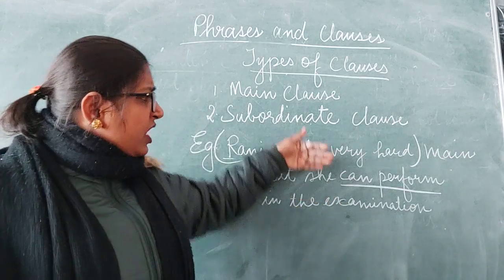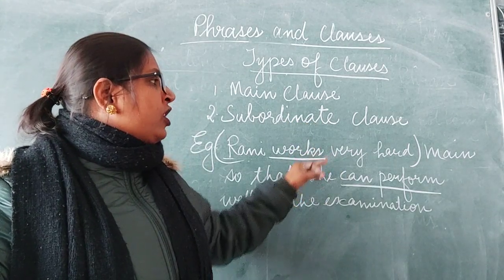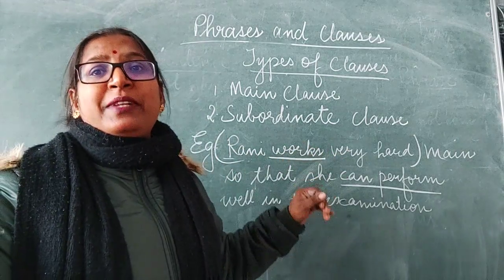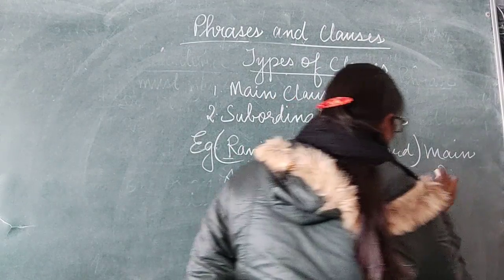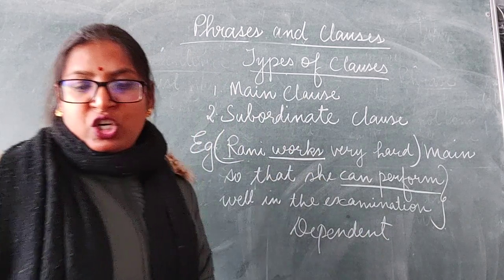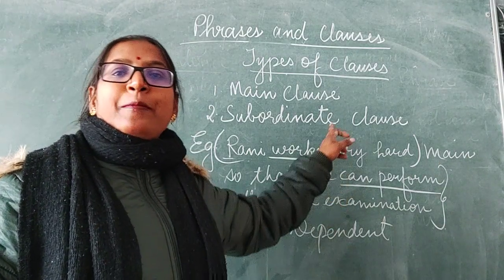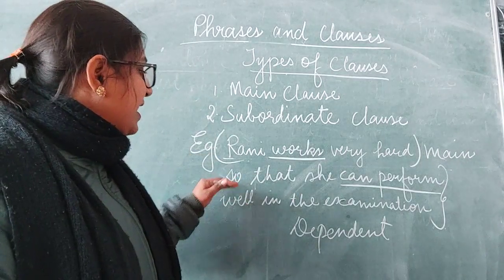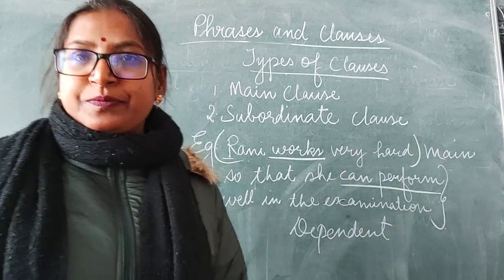But all alone it does not make complete sense. It is depending on the main clause to complete its meaning. So dear children, the second clause is a dependent clause or the subordinate clause because it is depending on the main clause to complete its meaning. Clear? So that is why the second clause is called the subordinate or dependent clause.